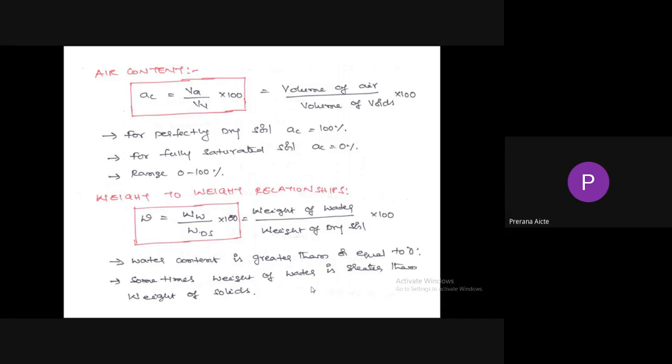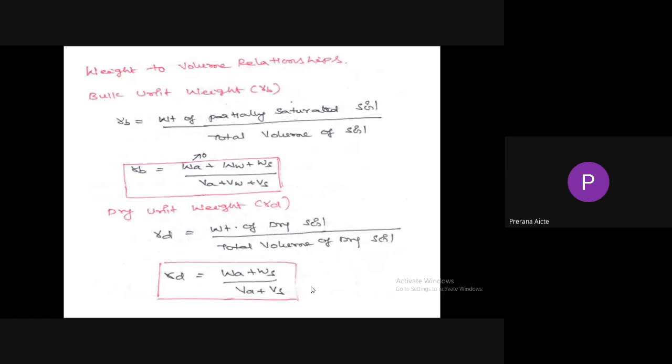Sometimes weight of water is greater than weight of solids. It is a true statement because in the case of collapsible soils, the soil consists of large voids. When the voids are filled with water, the weight of water is greater than weight of dry soil. Please remember, sometimes weight of water is greater than weight of solids or dry soil.